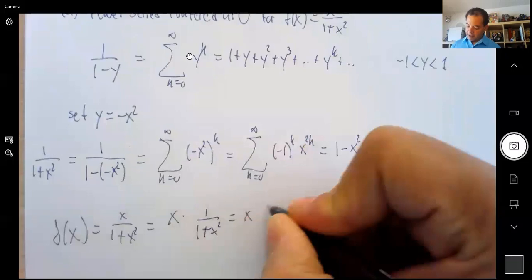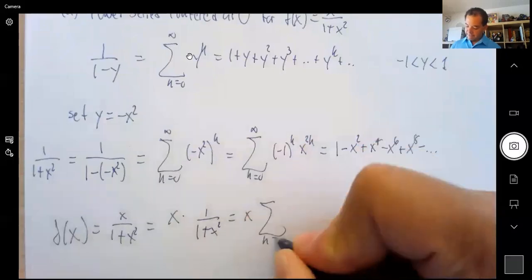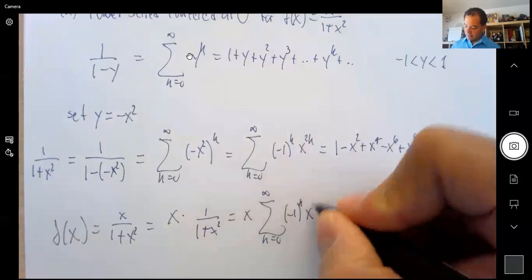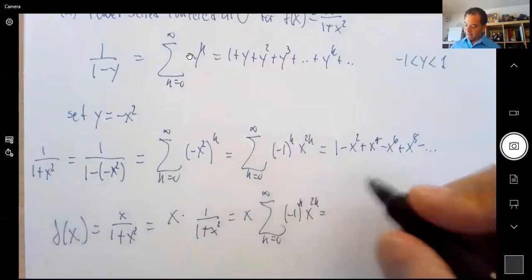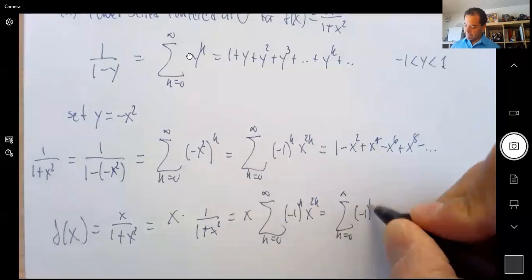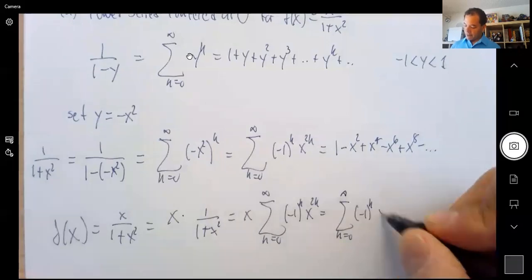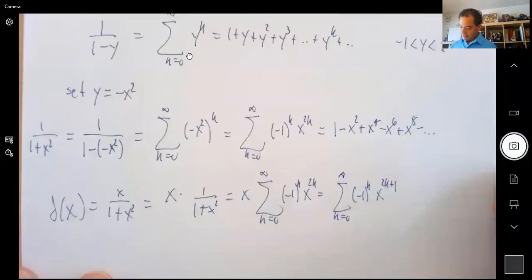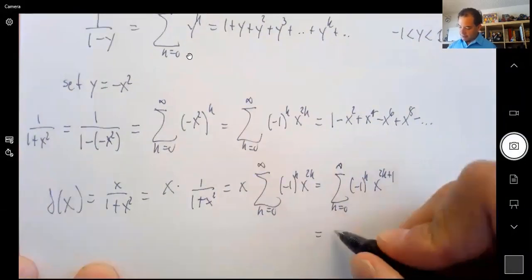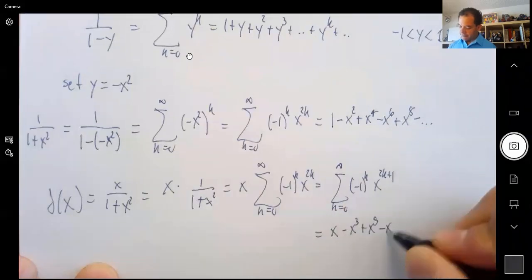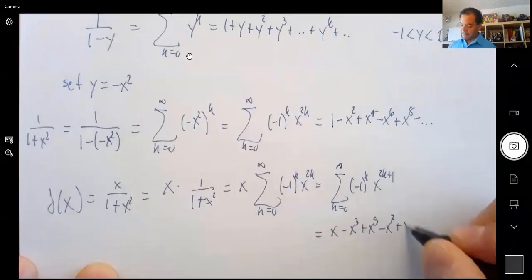Let's multiply x times this and just put it inside, so it will be -1 to the k, x to the 2k plus 1. In other words, that's the same as x minus x cubed plus x to the 5th minus x to the 7th plus x to the 9th, etc.